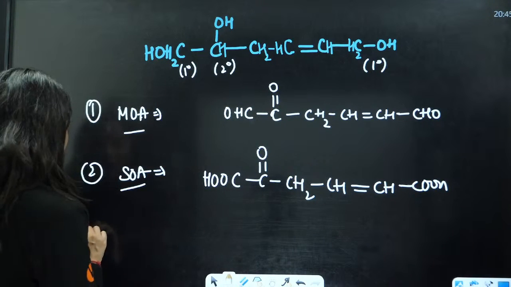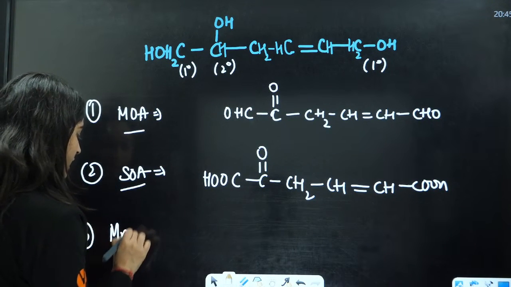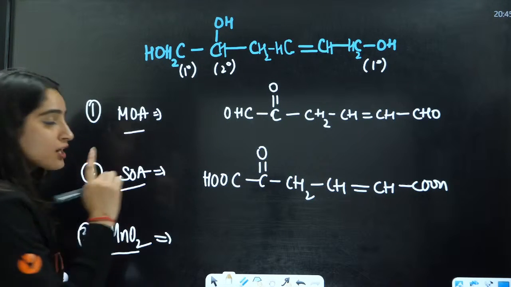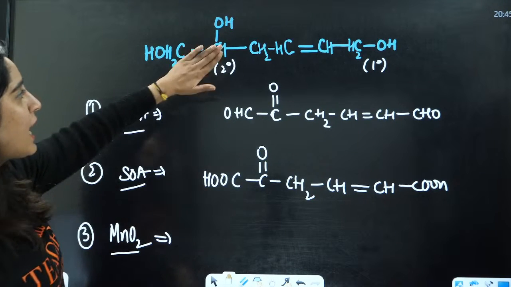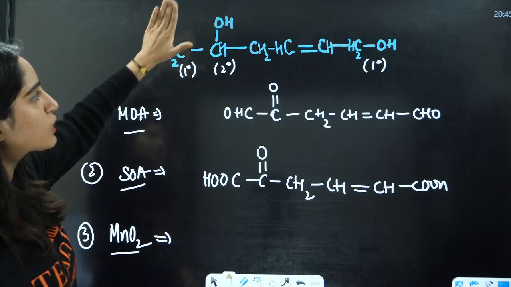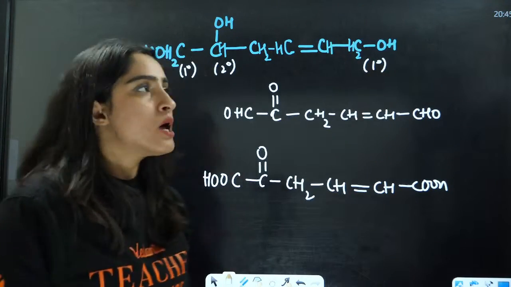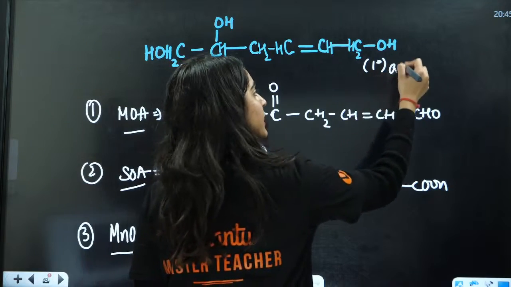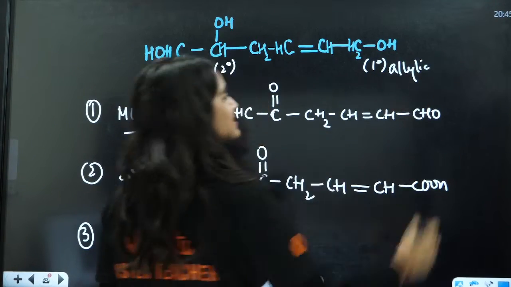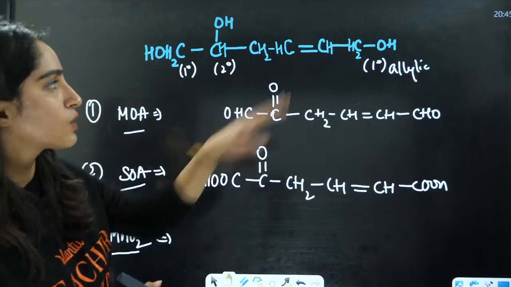Right? If you have MnO2, the product will be different in this case. It will have no effect on this alcohol. It will have an effect just on this allylic alcohol, because this is a 1 degree allylic alcohol. So it will selectively oxidize this alcohol only.